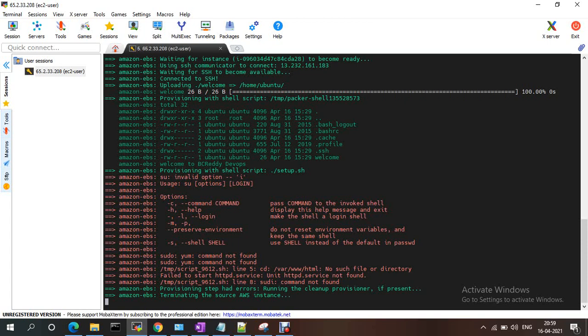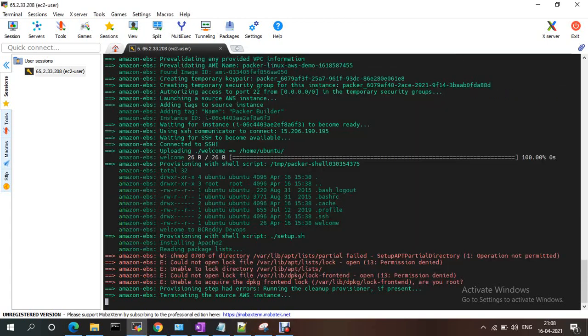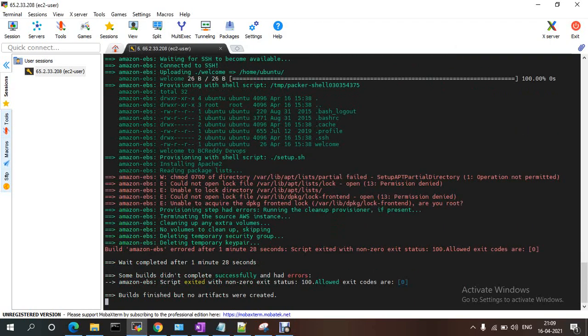See, invalid hyphen, I think something in the script has an issue. Found the issue in the script. We used the Amazon one, but it should be apt-get, right?